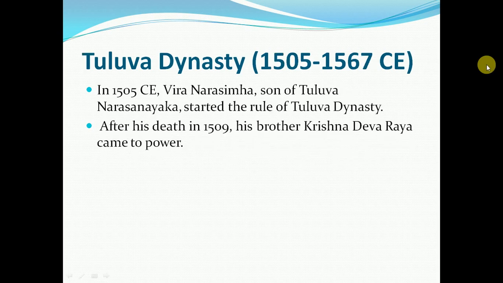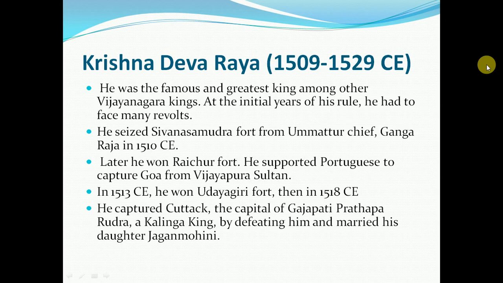Tuluva dynasty, 1505 to 1567 CE. In 1505 CE, Veera Narasimha, son of Tuluva Narasa Nayaka, started the rule of the Tuluva dynasty. After his death, his brother Krishnadevaraya came to power. Krishnadevaraya, who ruled from 1509 to 1529 CE, was the famous and the greatest king among the Vijayanagara kings.